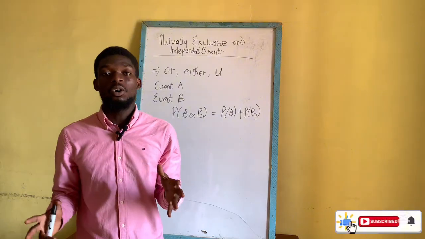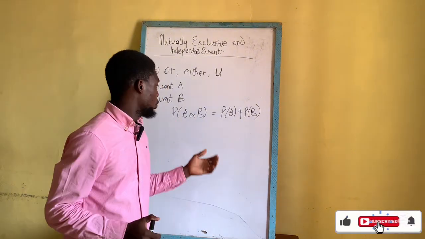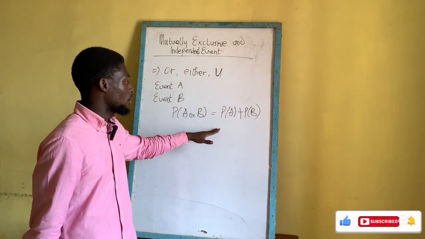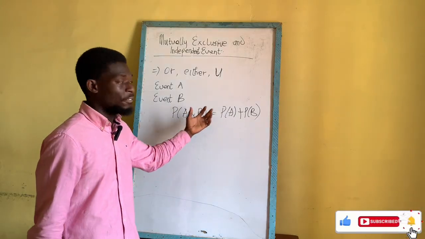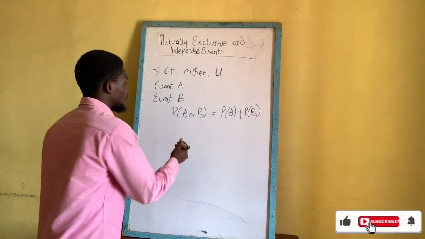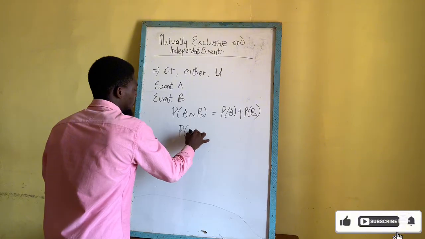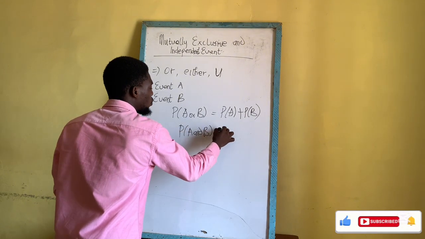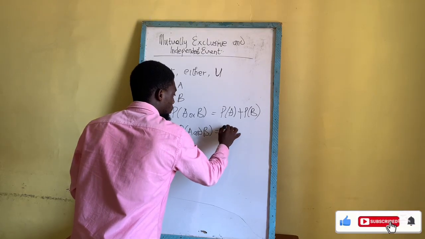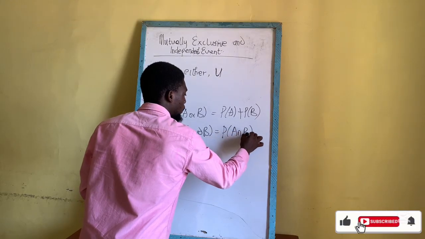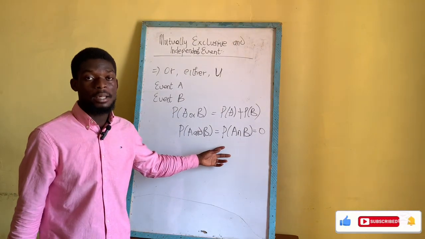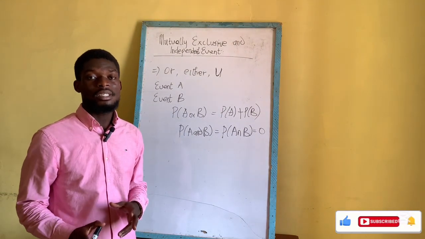When you are solving, you find the probability of each event. In this case, we have two events, event A and event B. If you are solving, you have to find the probability of event A. After that, you add it to the probability of event B. But in the case of mutually exclusive events, the probability of A intersection B is equal to what? 0. This means that the two events cannot occur together. In the case of mutually exclusive events, two events cannot occur together.